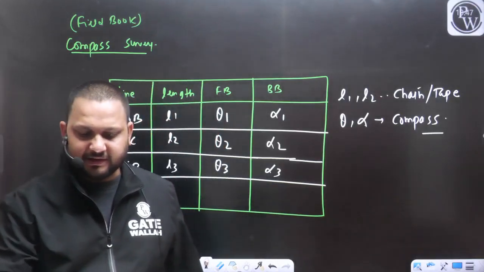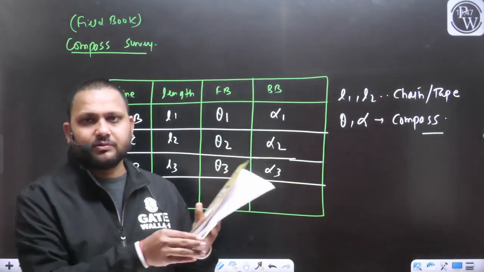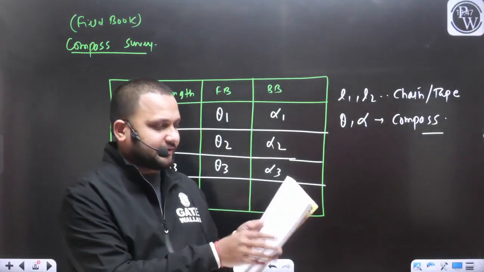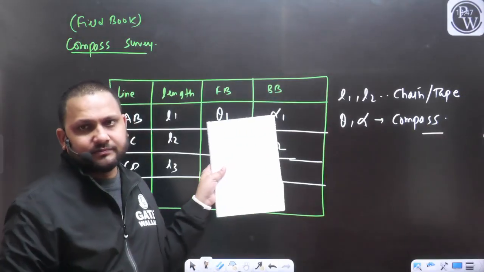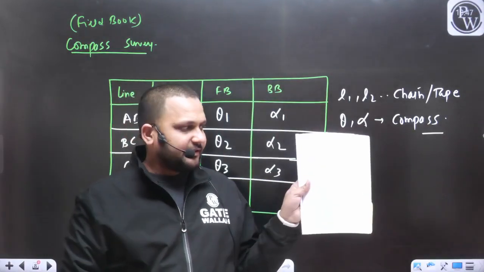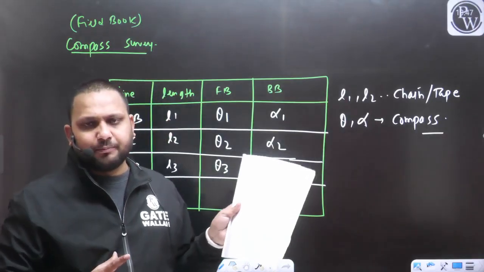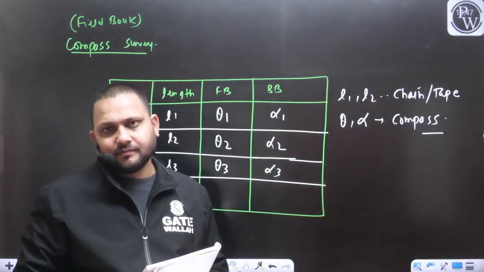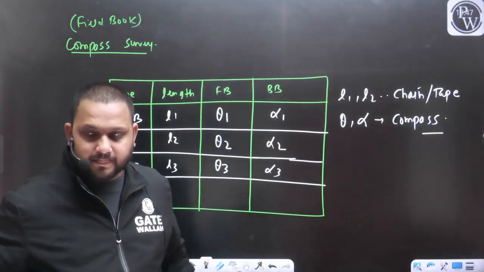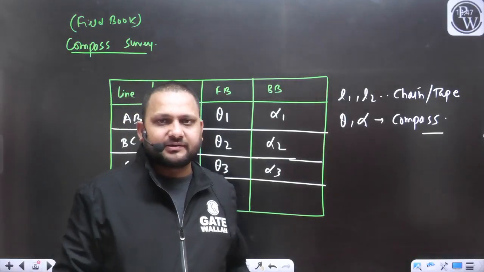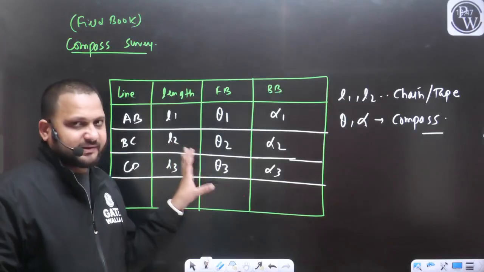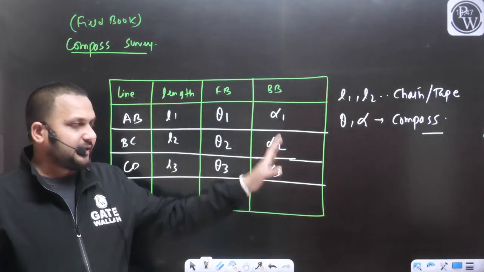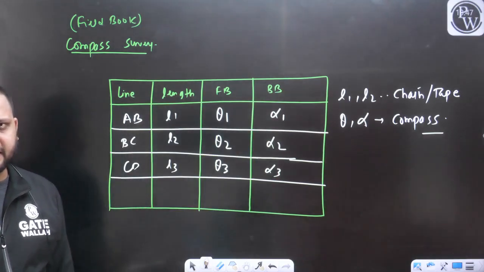So let's say this is your field book. Yes, in this way we can record the data. Ultimately we have to bring all the ground data into the office. So in the same table, in the same format, you are also representing the length, and the fore bearing and back bearing of all the lines.